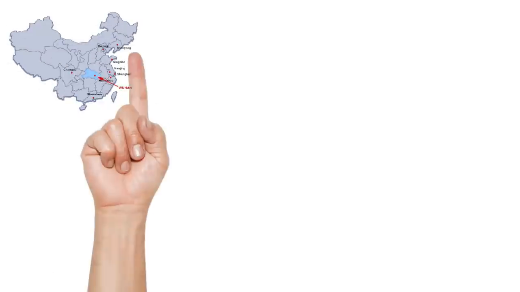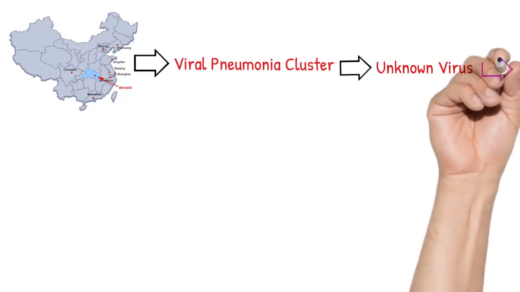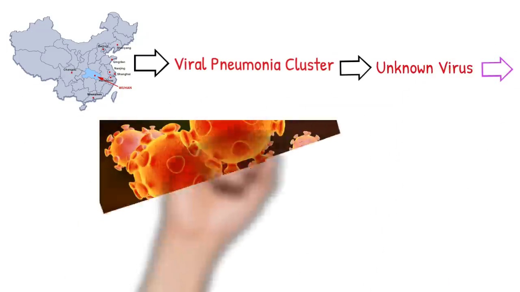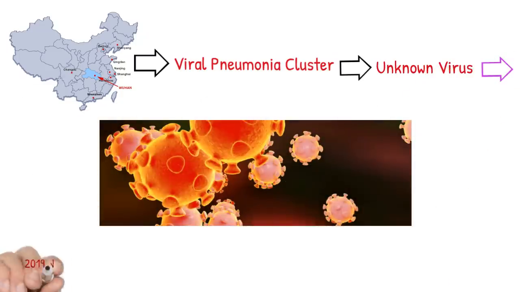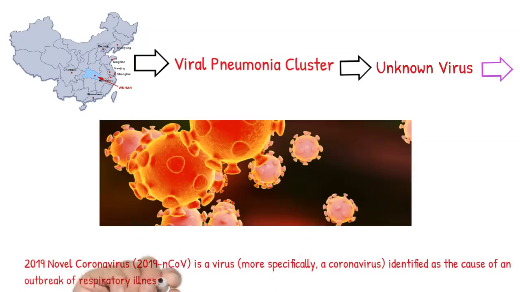Multiple cases of pneumonia were found in Wuhan, China in December 2019. Which microbe caused those cases was previously unknown. Now it is called 2019 novel coronavirus. What do we know about this coronavirus?